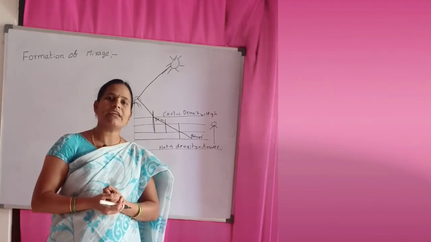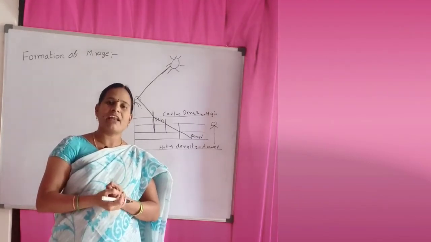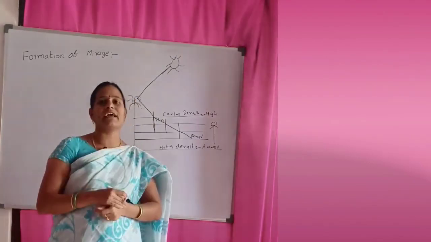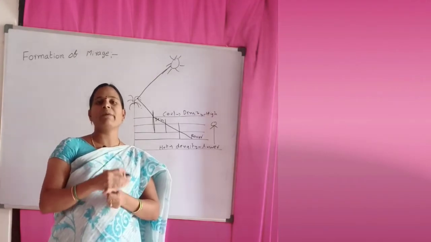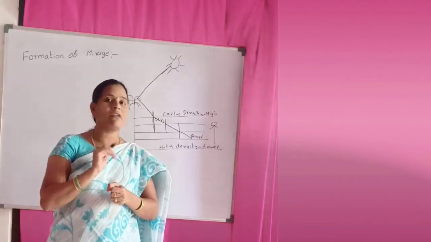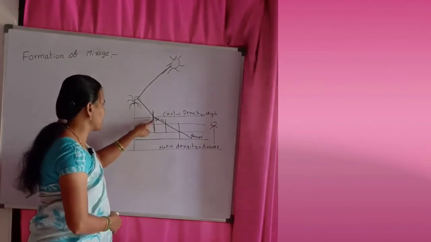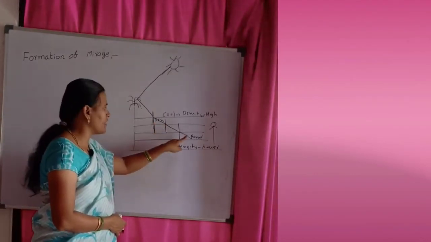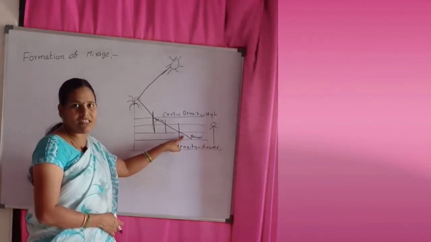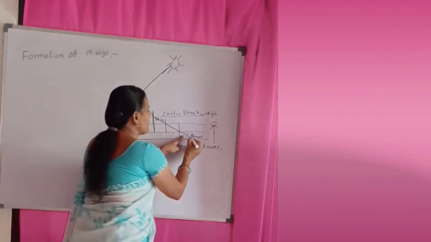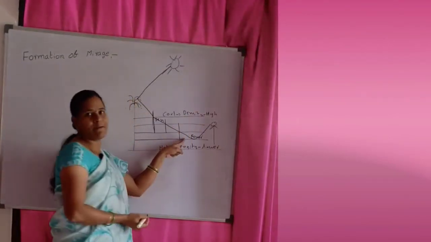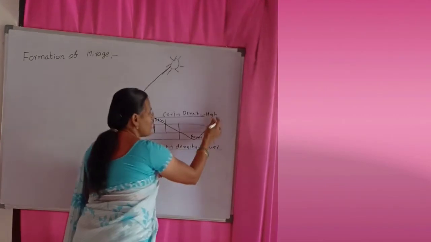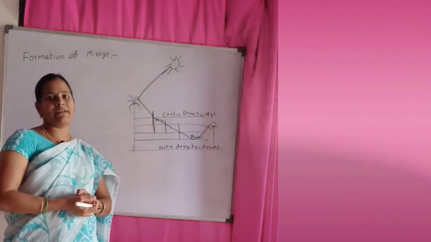So what is total internal reflection? When the angle of incidence is greater than the critical angle, the ray of light is reflected into that medium only. It is not refracted. These layers refract, and when it reaches total internal reflection, it reflects like this, and it reaches the eye of the human person.